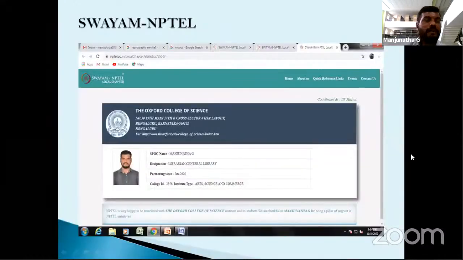SWAYAM NPTEL: our college is associated with SWAYAM NPTEL. All students create a SWAYAM portal login and username. Students can take any course from SWAYAM. Many courses are available, 3 months, 6 months, 9 months, on the SWAYAM portal, and students are taking courses.